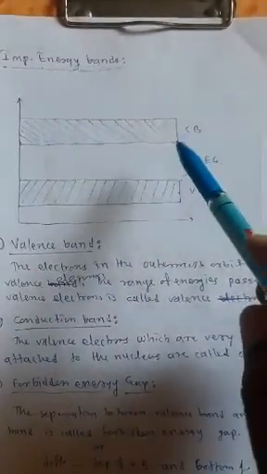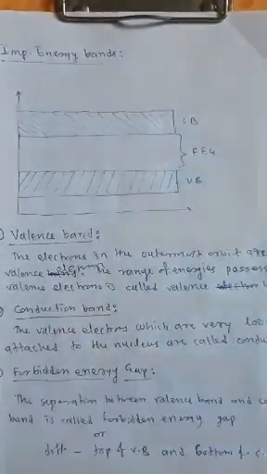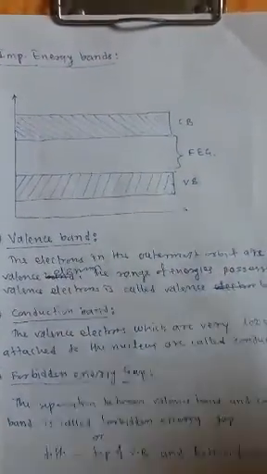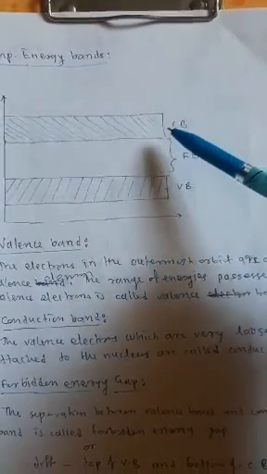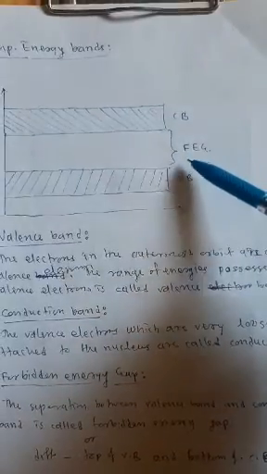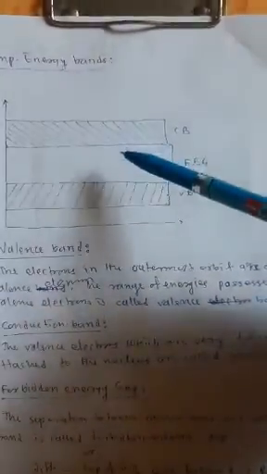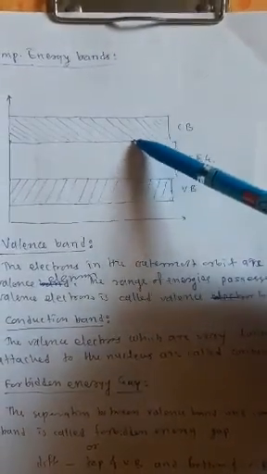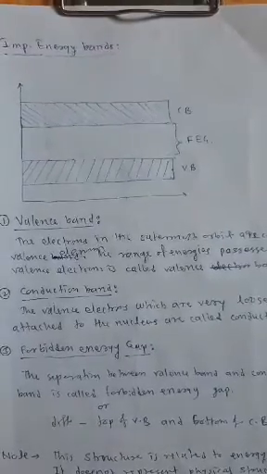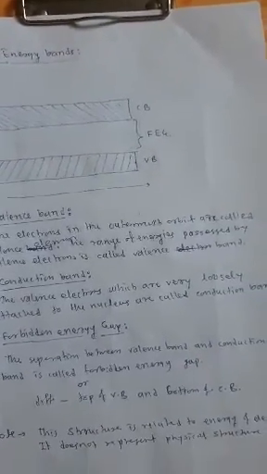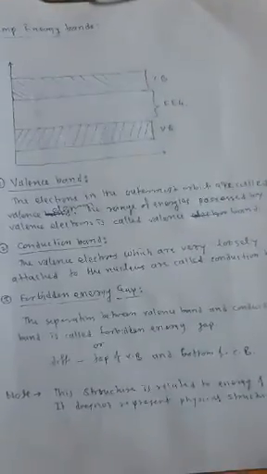The separation between top of the valence band and bottom of the conduction band is called forbidden energy gap. Therefore, we can define the separation between the valence band and conduction band as the forbidden energy gap.